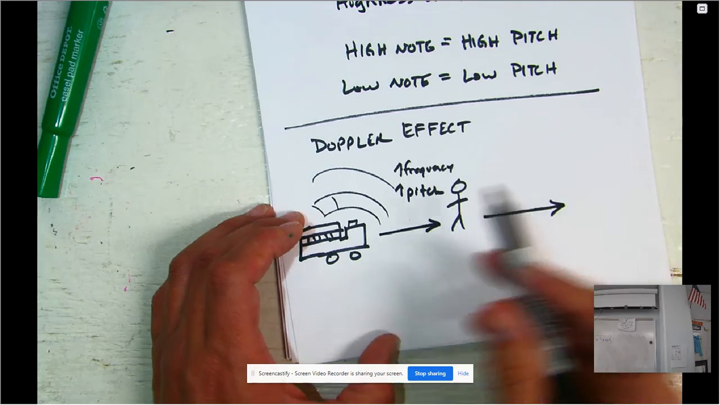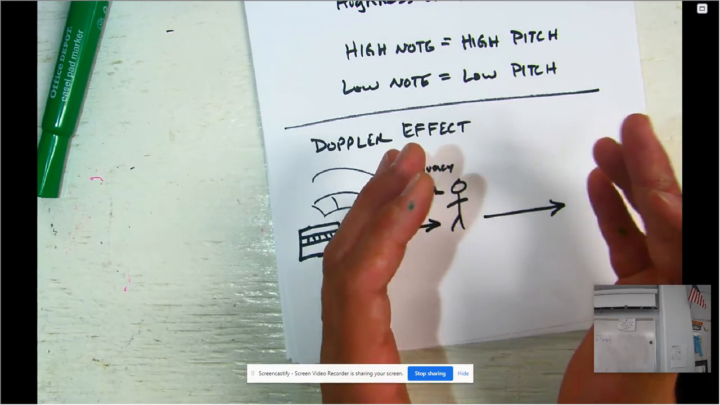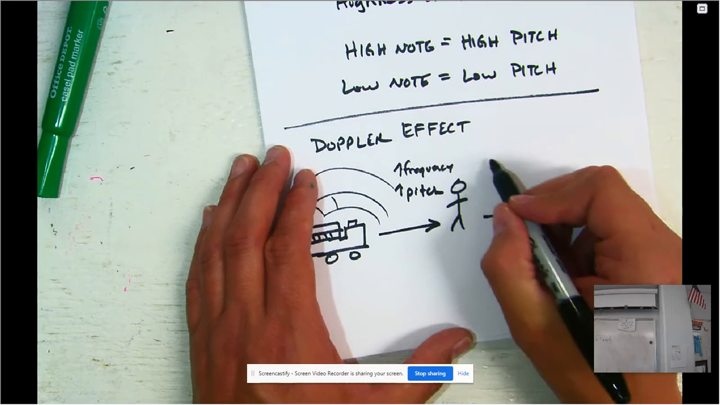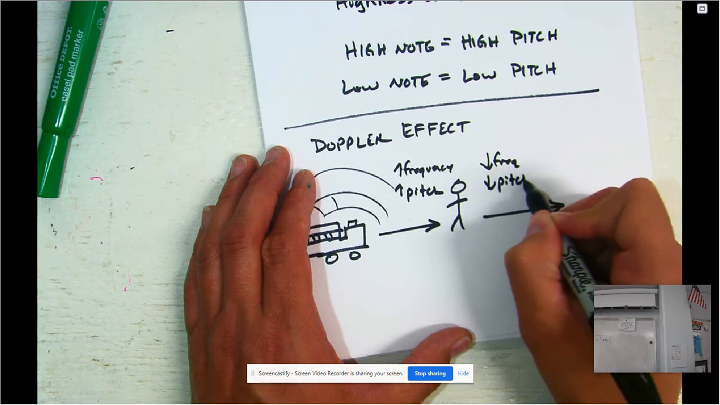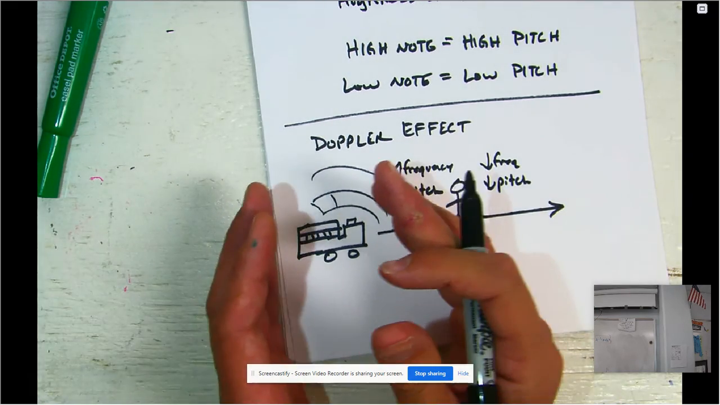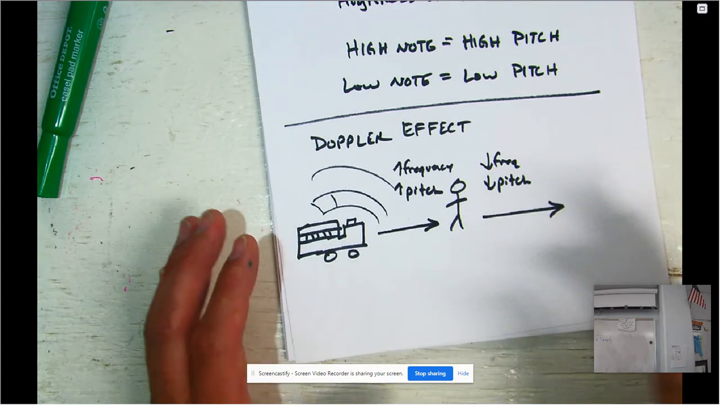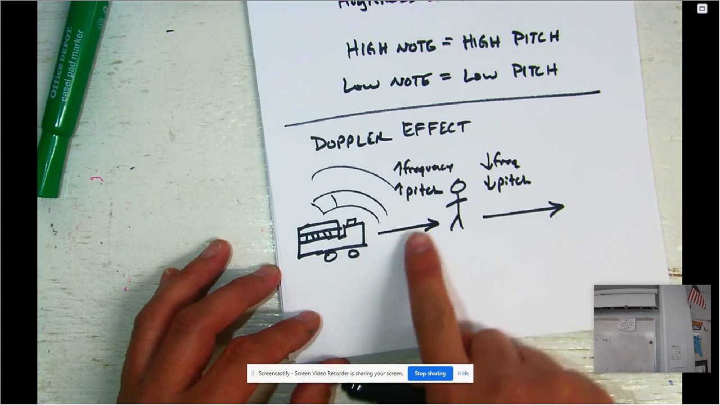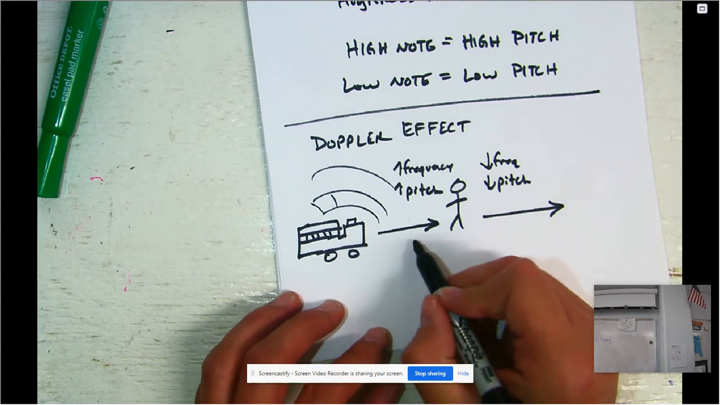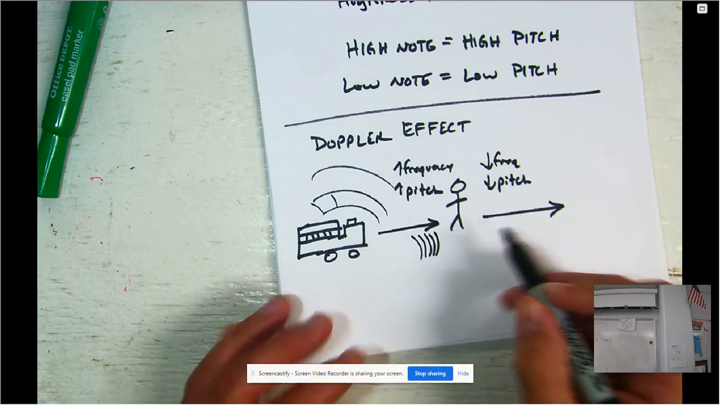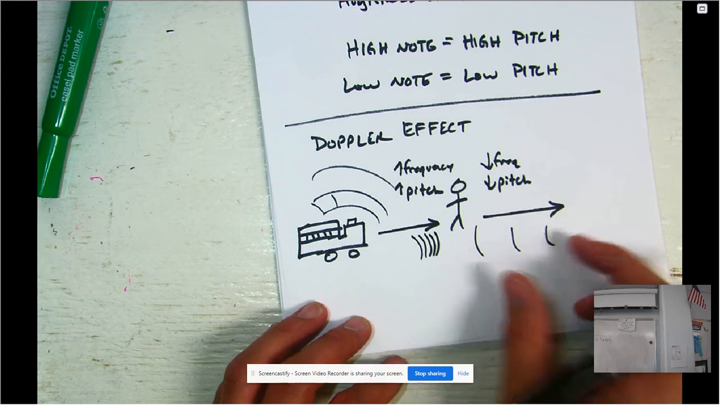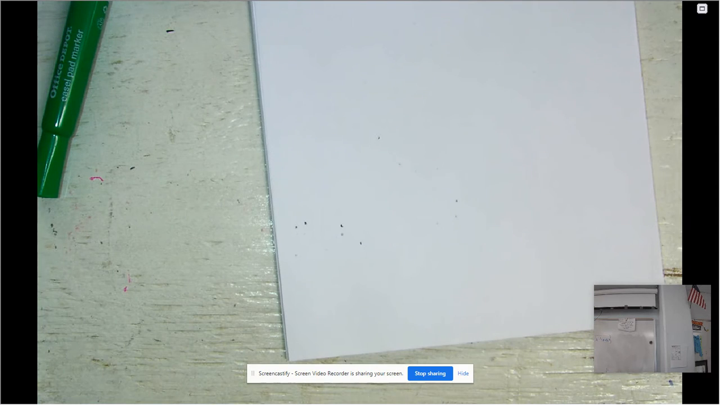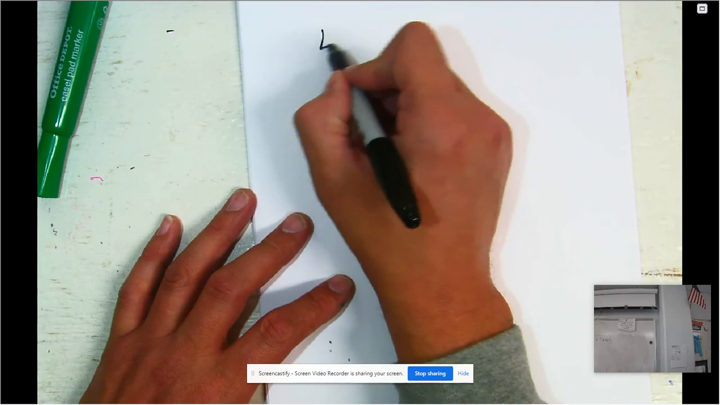As it passes you and starts to move away, the wave fronts are going to start to spread out. That means the frequency is going to decrease, which means the pitch is going to decrease as well. So it sounds like it's changing its frequency, but it's not actually changing. It just depends on where you are. As it comes to you, those wave fronts are closer together, and as it moves away, those wave fronts are further apart. That's the Doppler effect. So that's sound. Remember, sound is a mechanical wave.